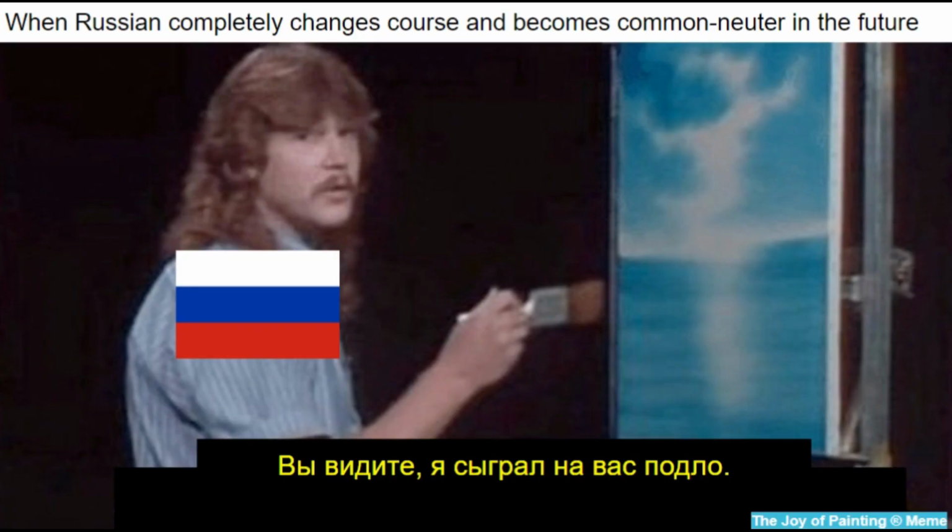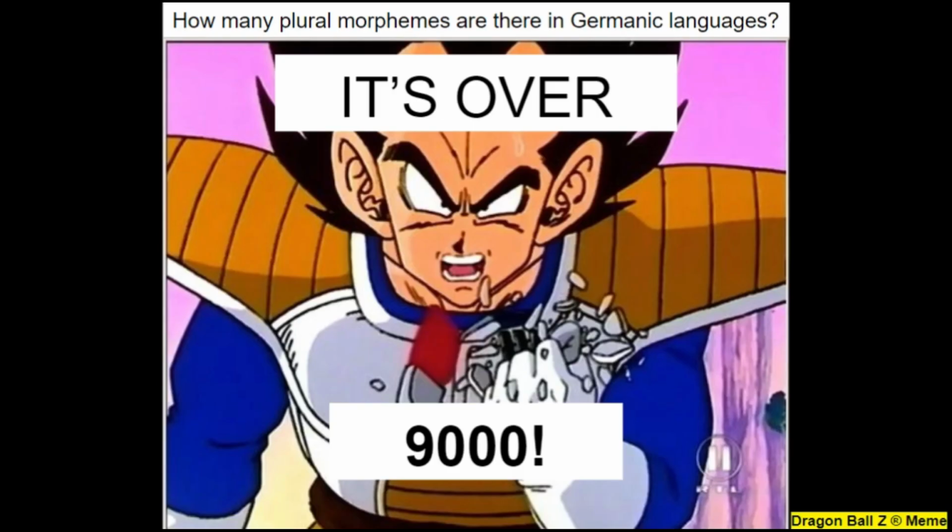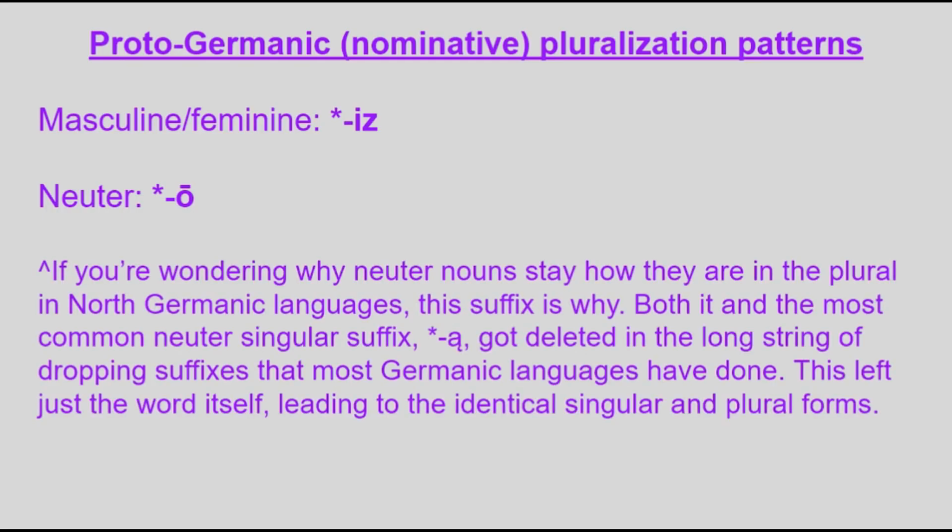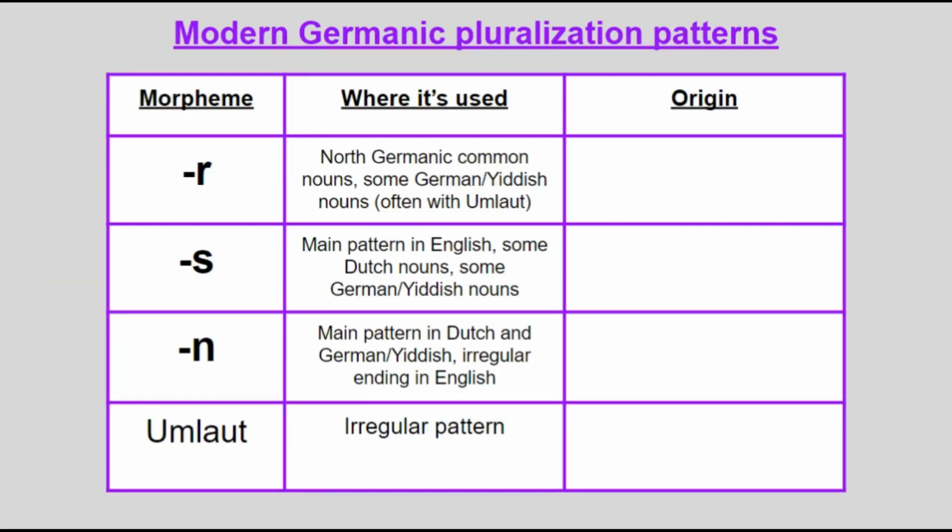And finally, some of y'all may be wondering why the Germanic languages have several plural morphemes, so here's a bit about that. In Proto-Germanic, the main pattern for masculine and feminine nouns was -iz, while for neuter nouns it was -ō. This is why neuter nouns, especially in North Germanic languages, don't change in the plural. Otherwise, in modern Germanic languages, they mainly come in 4 forms, those being -r, -s, -n, and an internal vowel change.